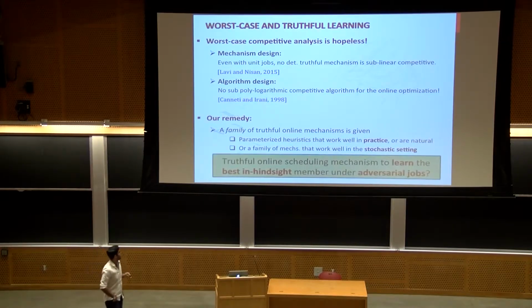Now, here is my goal. I try to design another truthful online scheduling mechanism that can compete with the best of these family members. Or in fact, I try to basically learn the best members in this family. And now I'm looking at the worst case or adversarial jobs.